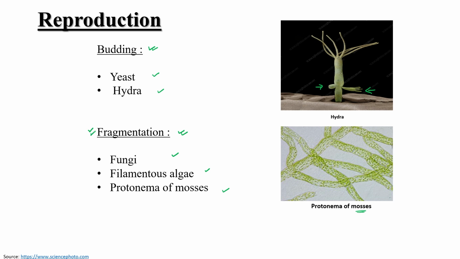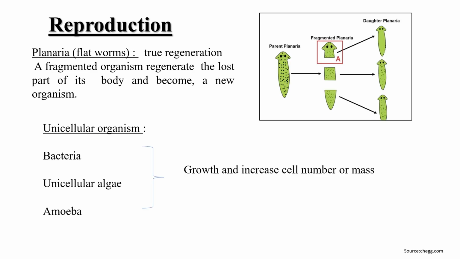There is another example, planaria, which is popularly known as flatworm. In planaria, true regeneration occurs. How? As you can see, this is the parent planaria. If we cut this planaria into 2 or 3 or more parts, each part has the ability to produce a daughter planaria.